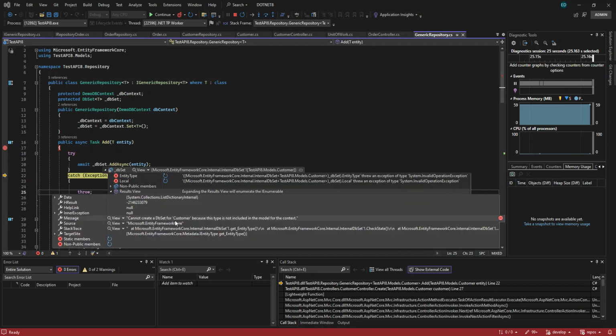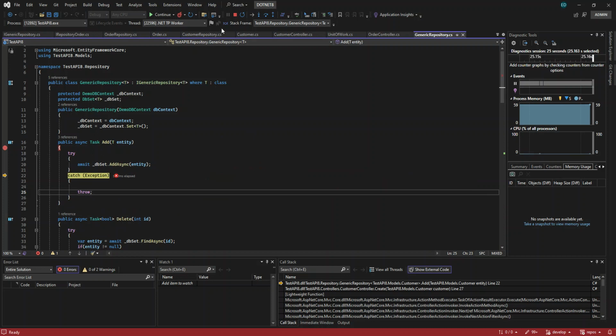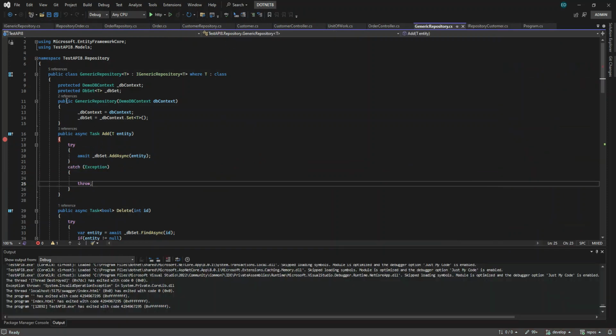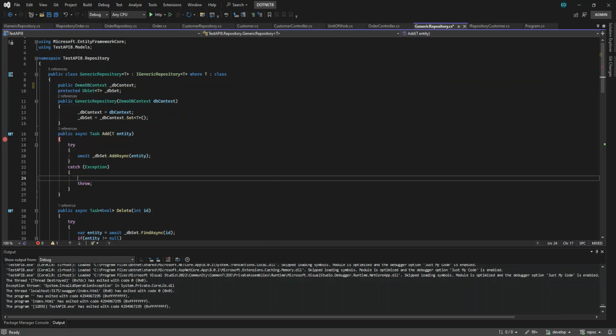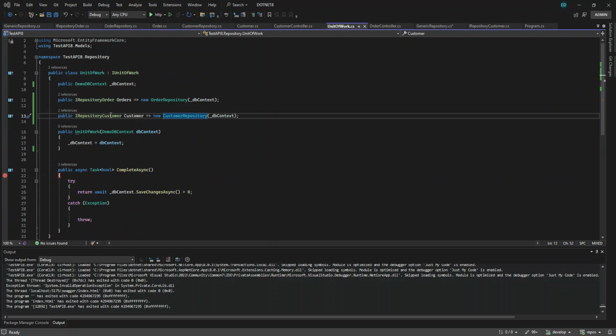Cannot create a DB set for customer because this type is not included in the model for the context. The model, the context. Can it be public? We are missing something here, guys. Oh, it's already here.